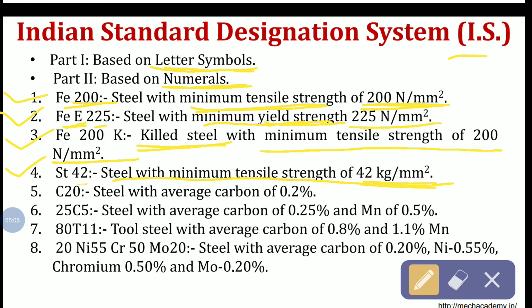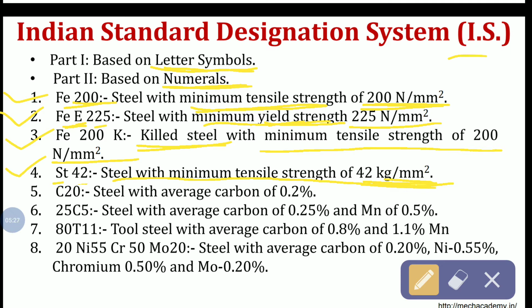Or if it is written STE42, then we can call it steel with a minimum yield strength of 42 kg per mm square. So E means yield strength, and ST means the kg per mm square unit.